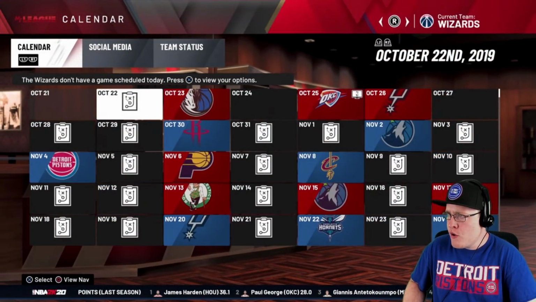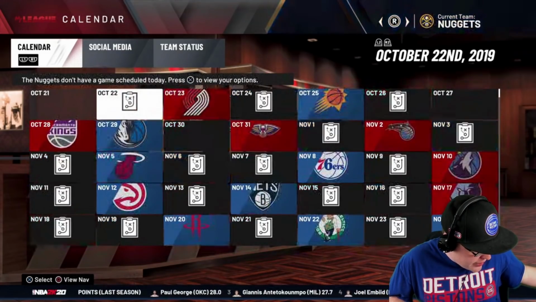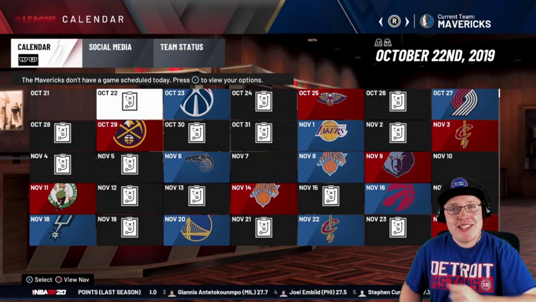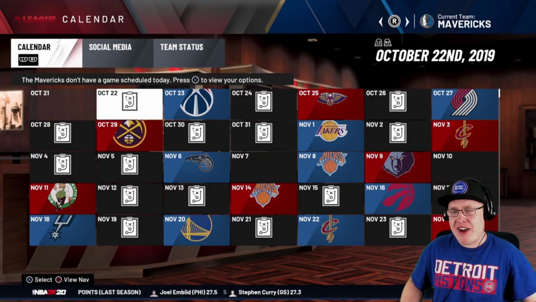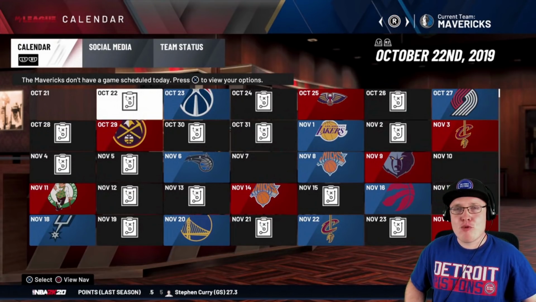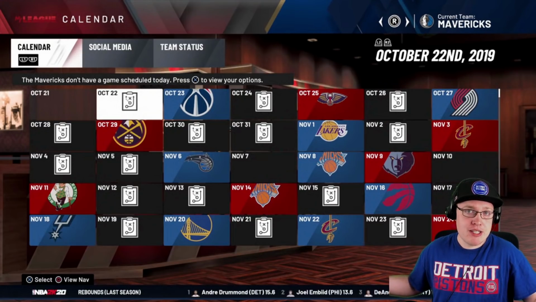As far as the team I am going to follow, let's do a random team. It is going to be, I'm not looking, the Dallas Mavericks. Good choice with Dirk, Luka, and Porzingis. This team definitely can win it. If I had to put my money on it, though, it's going to be Kobe, LeBron, and Anthony Davis. But yeah, guys, going to go ahead and simulate this NBA season, and we're going to see what happens.